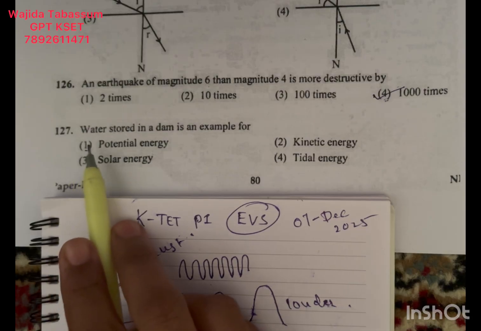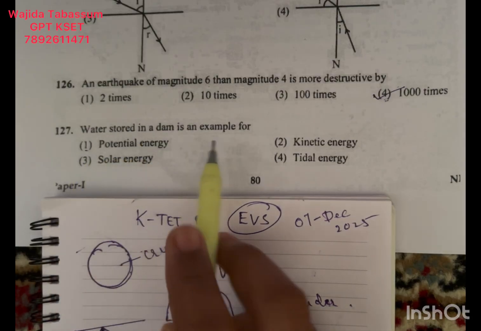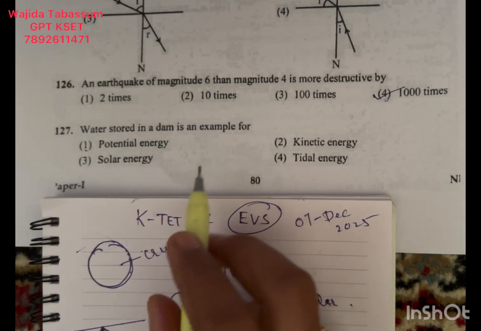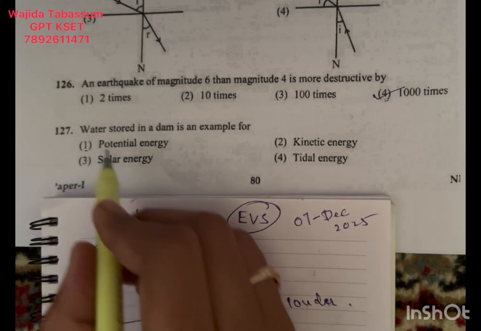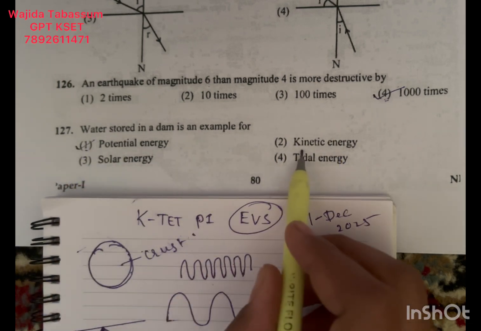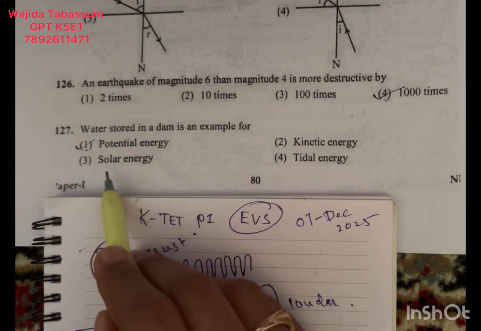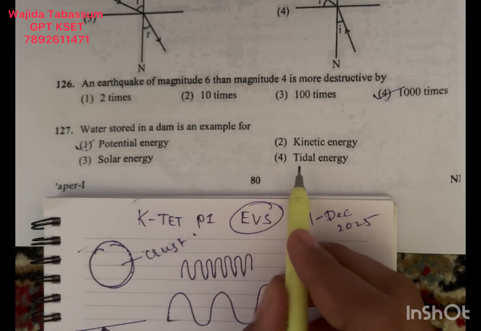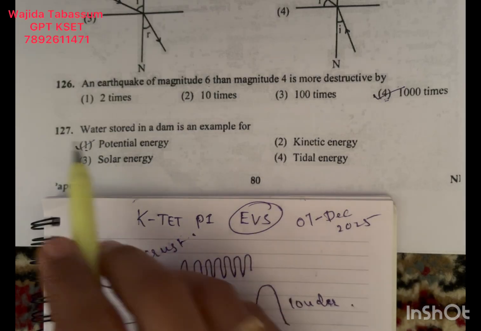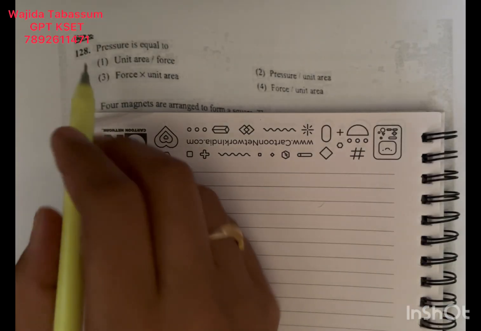Question number 127. Water stored in a dam is an example for. See, any stored energy is potential energy. Moving energy is kinetic energy. Solar energy, you know, is the energy from the sun. Tidal energy means waves of the ocean. So the answer is 1.